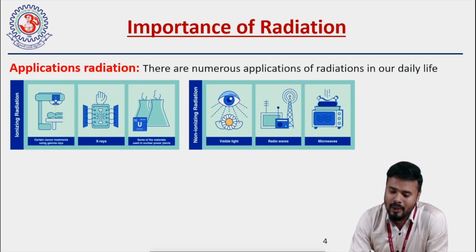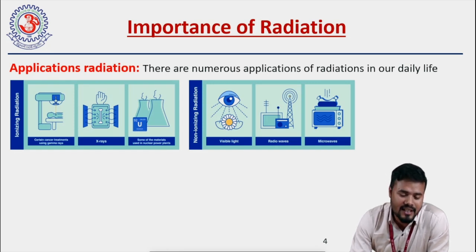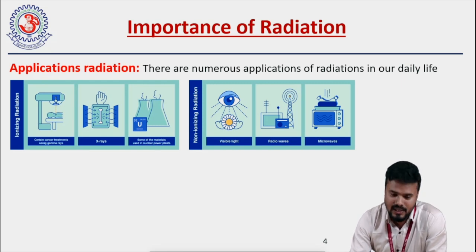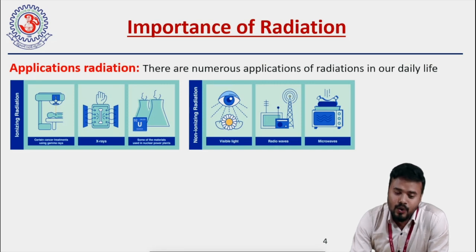We use mobile phones and TV broadcasting, which are based on radio waves. And we use microwave ovens, which is also a non-ionizing radiation. So we can say that we are using radiations in almost every part of our life, and radiation is very important to us, right?